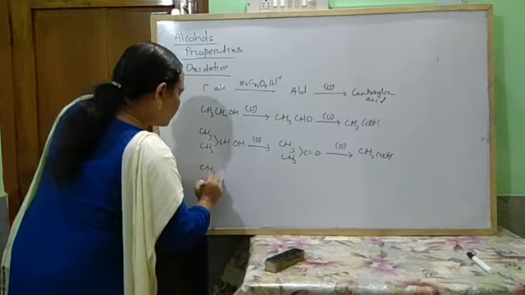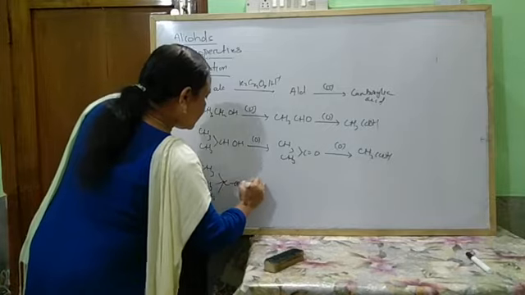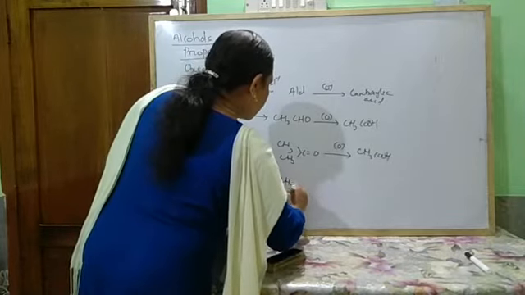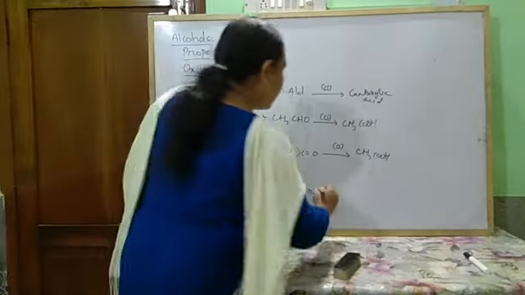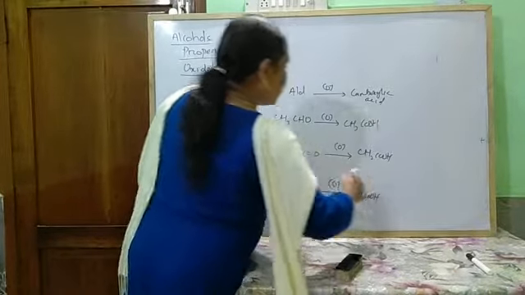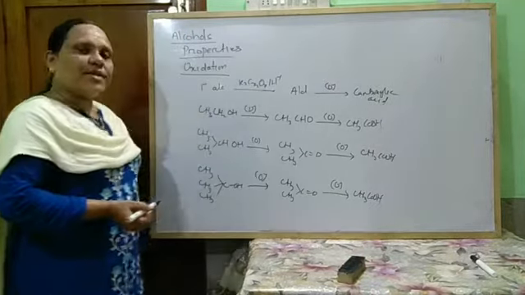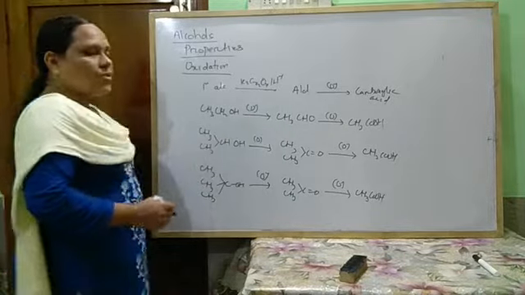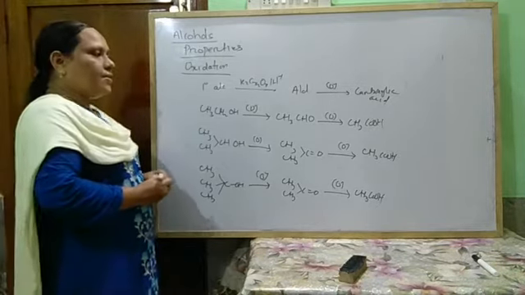And tertiary alcohol, when undergoing oxidation in presence of an oxidizing agent, also forms a ketone which contains less number of carbon atoms than the tertiary alcohol, and which again undergoes oxidation to form carboxylic acid. But in this case the oxidation is very difficult. Here also the oxidation is very difficult. But primary alcohol undergoes oxidation easily. And this test is also used to distinguish between primary, secondary and tertiary alcohol.